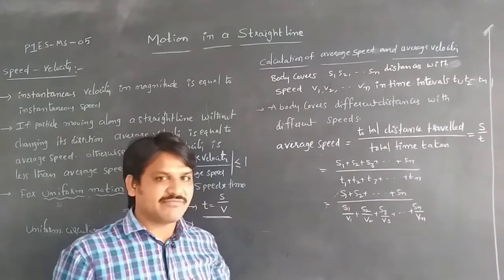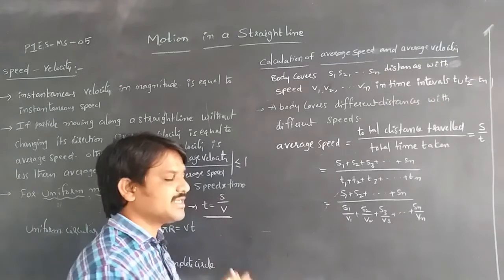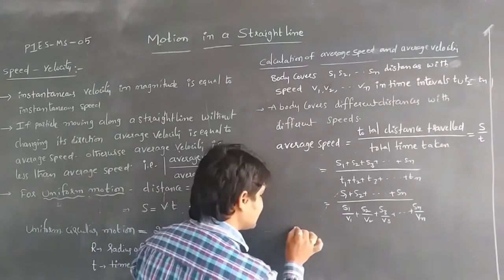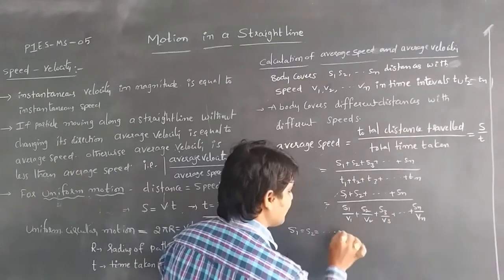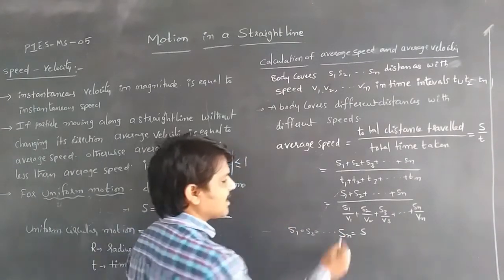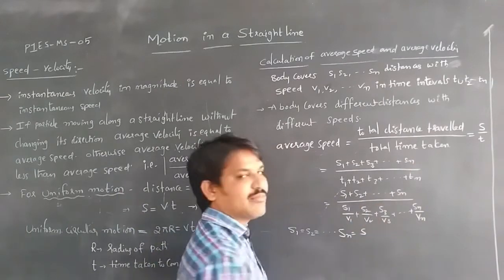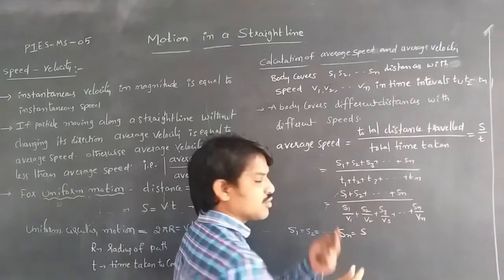In case the distances are equal, whenever the body is in uniform motion, the distances S1 is equal to S2 is equal to, and so on, up to Sn is equal to S. Then if we consider that, the total becomes n times S. Here we are taking only two distances.